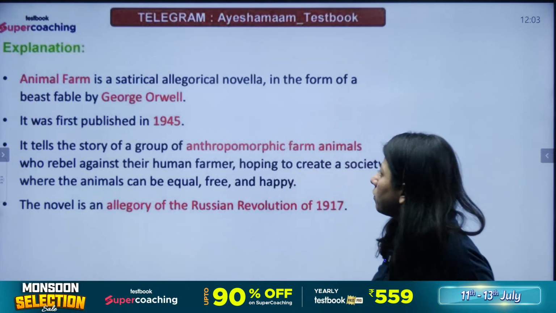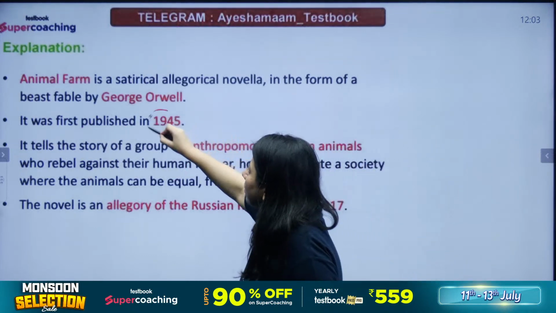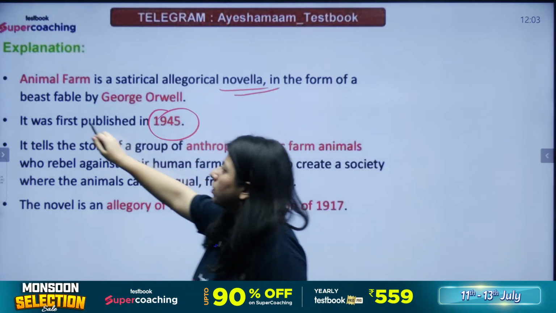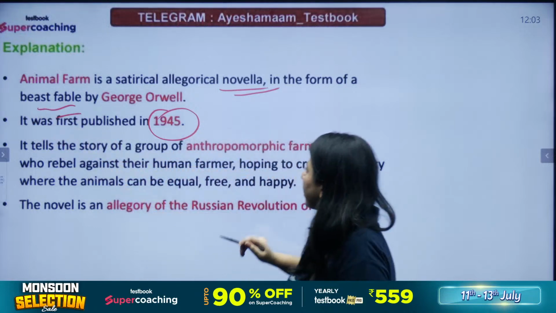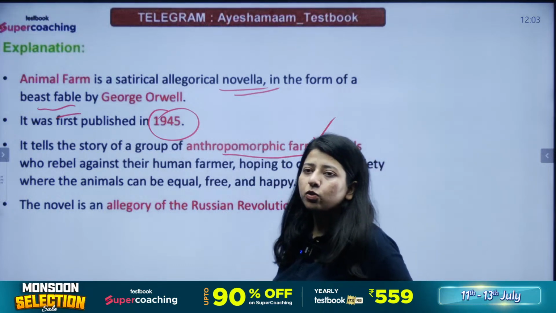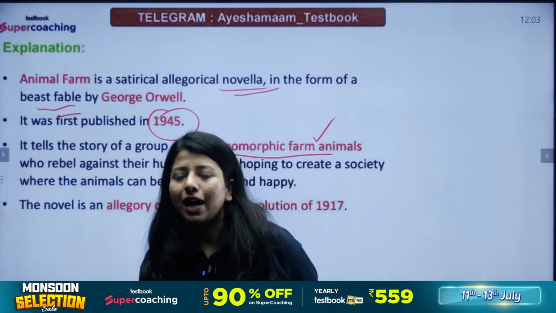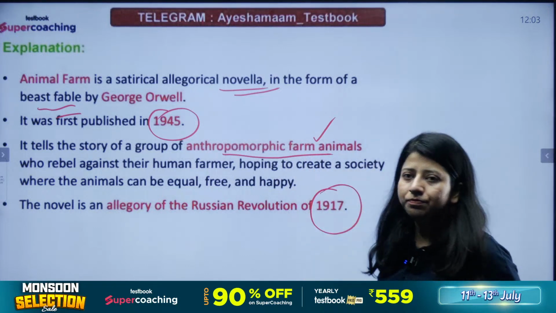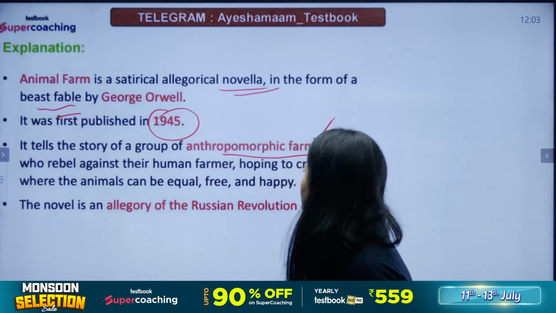Animal Farm was a novel published in the year 1945, and it's a satirical, allegorical novel. It's a beast fable. So we have characters who are anthropomorphic, basically animals who can speak, who can act like humans. That's Animal Farm for you. It's an allegory of the Russian Revolution of the year 1917. The author, of course, is George Orwell.